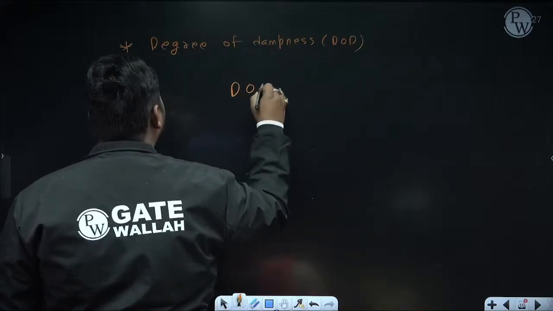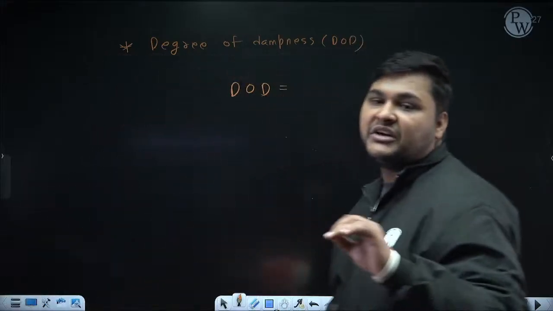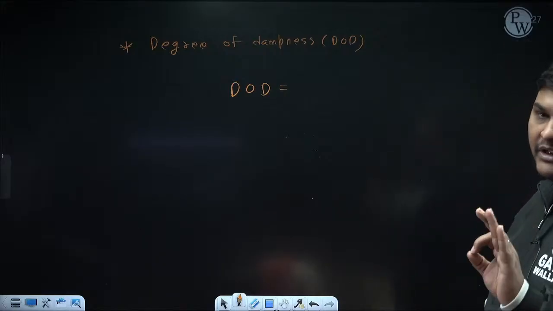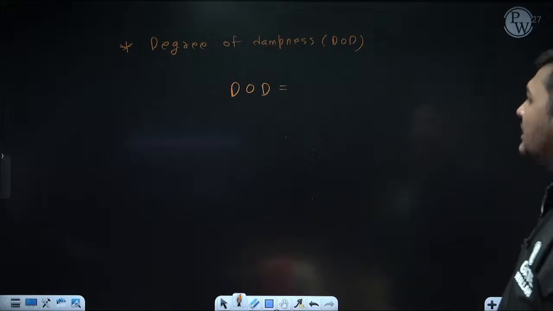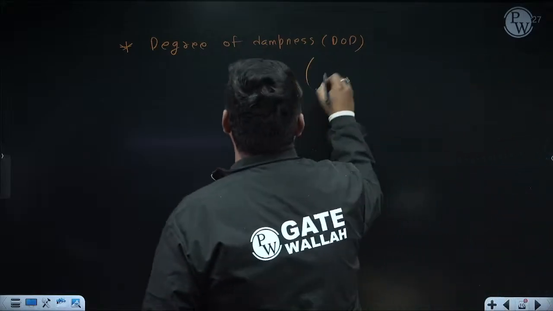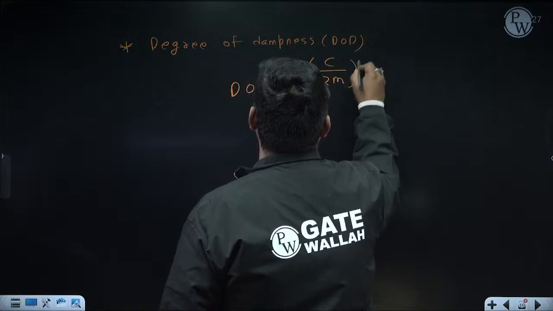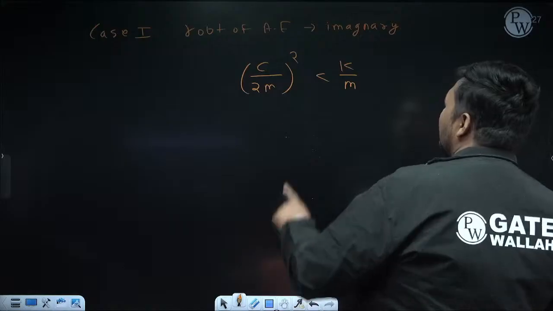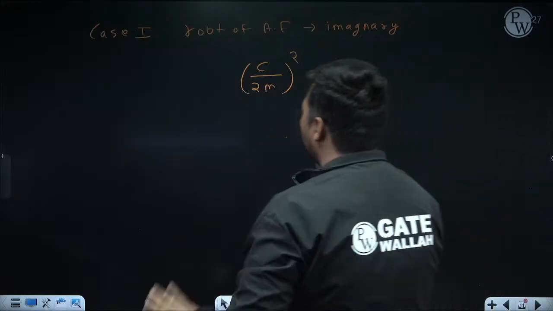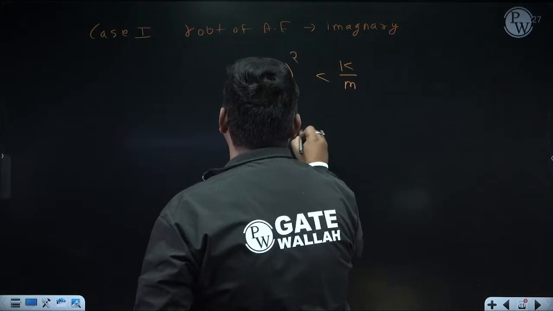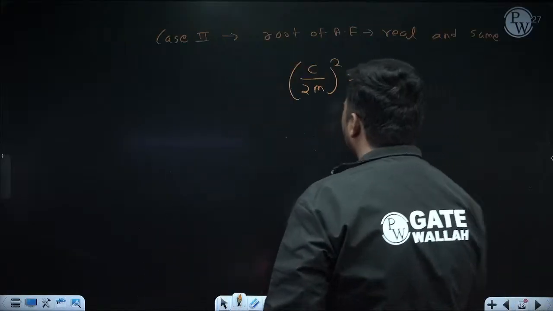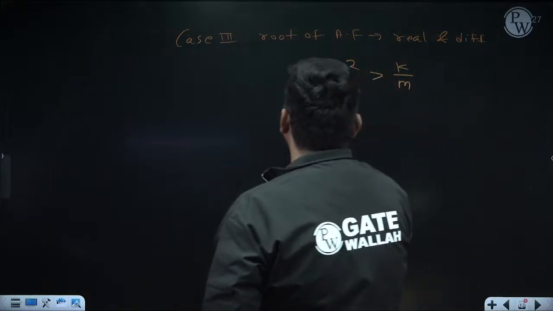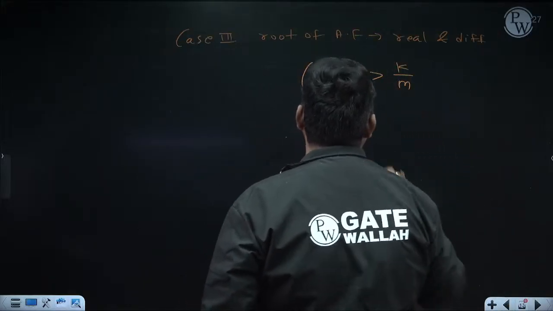Still, I suggest don't remember this formula. Right now, only understand the concept. You have to remember the formula which I will write in the summary. So, degree of dampness is nothing but the ratio c by 2m whole square divided by k by m. Now things are getting simpler. You need not remember this entire equation. Simply remember, if degree of dampness is less than 1, the root will be imaginary. If it is equal to 1, the root will be real and same. And if it is greater than 1, the root will be real and different.